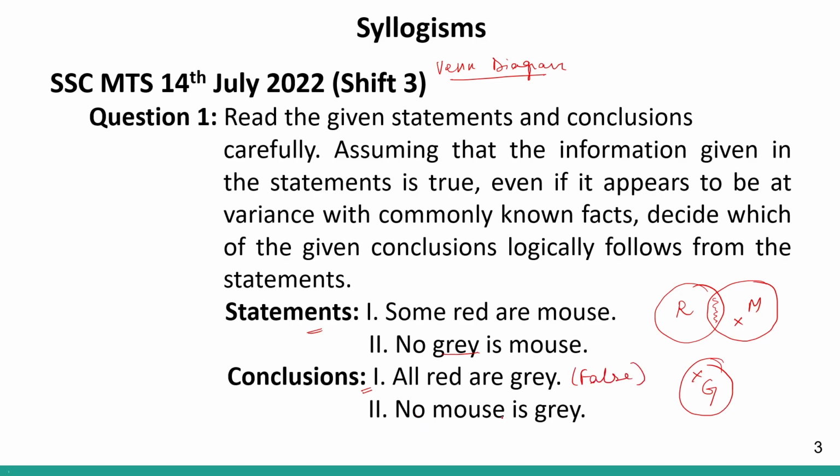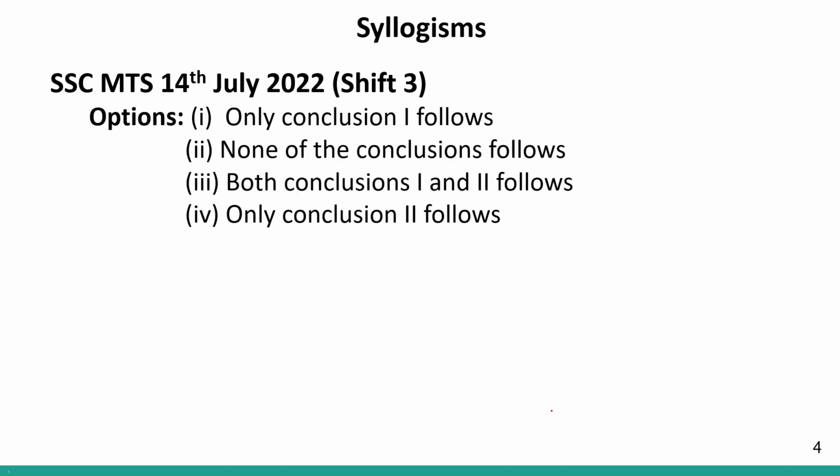Conclusion number 2 says no mouse is gray. Again, no mouse is gray is given over here. They cannot overlap. We have a cross. So this is true. So I will say that conclusion number 1 is false, but conclusion number 2 is true. Let us look at the options. Option number 4 I can see writes only conclusion 2 follows. This will be the correct answer.